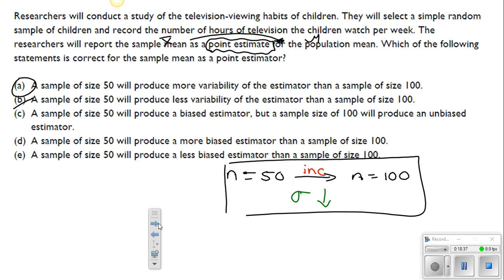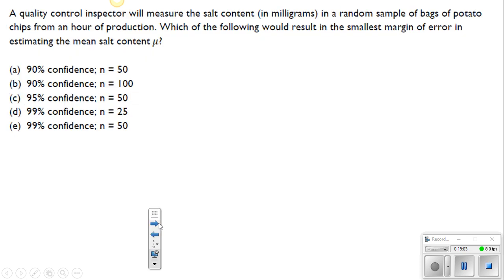Again, why is it not C, D, or E? Because they're talking about those being biased estimators. All right, and remember, if we increase the sample size, that is not going to make it biased. Bias has to be fixed by redesign of a sample or by wording your survey questions in a different light, maybe doing some careful field testing and wording of questions. Here, sample size is not going to affect the bias, but definitely the variability.